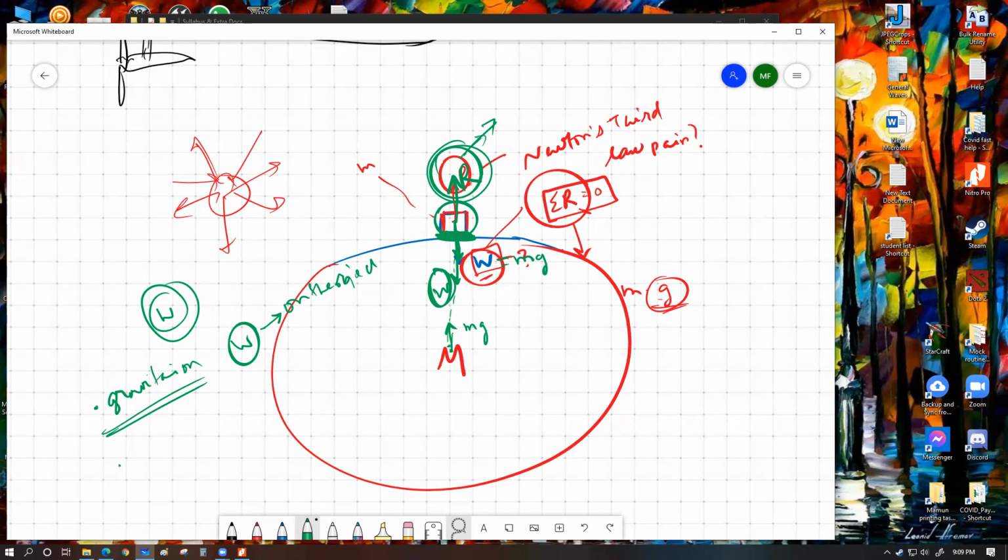For the second scenario, where we are considering the contact forces, I'm defining W as the force by which the box pushes the earth. So this is the force for this discussion working on the ground, or I can say working on the earth. So this one force W is now used for two different ways of explaining. Do you get my point?